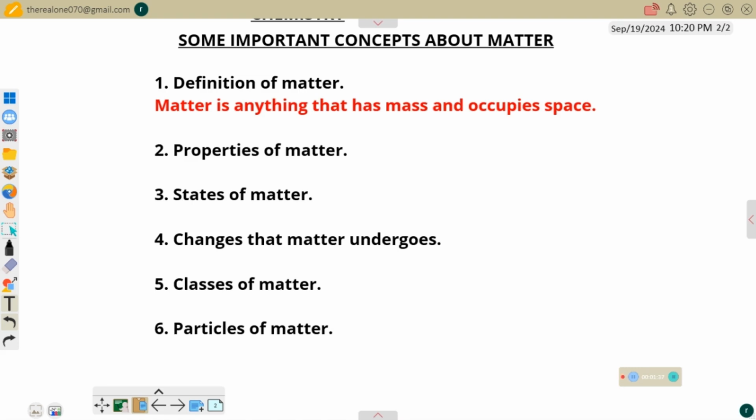But when we are talking of properties of matter, at times students mistake it for states of matter, while some students mistake states of matter for classes of matter. Sometimes students mistake classes of matter for particles of matter. So all of these things need to be sorted out. We need to explain it so that students can be sure of what they learn.